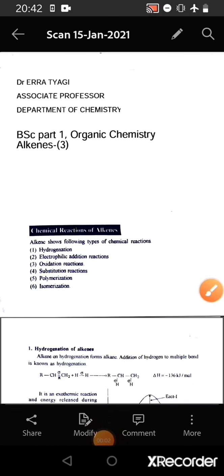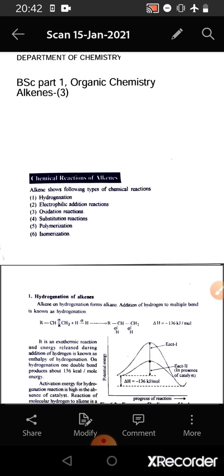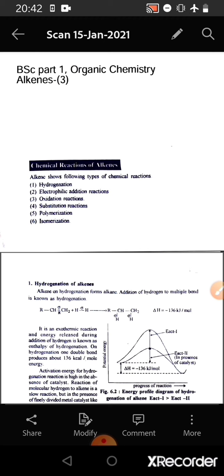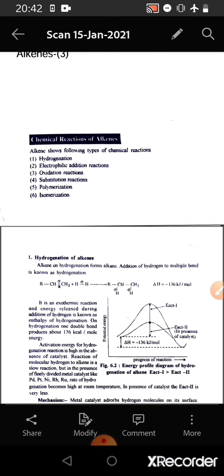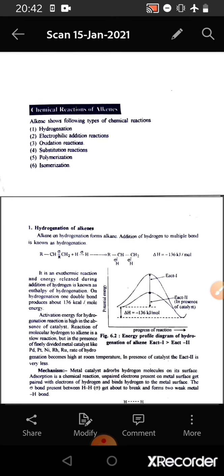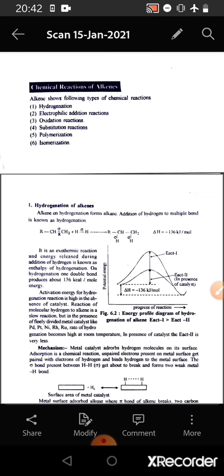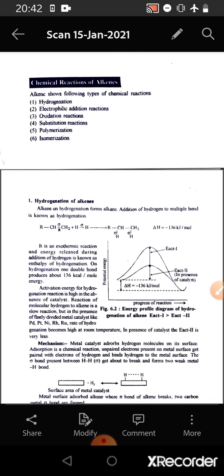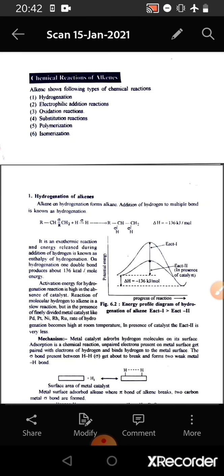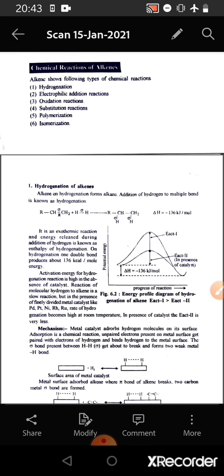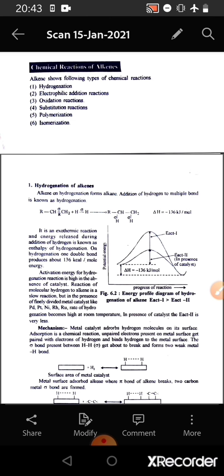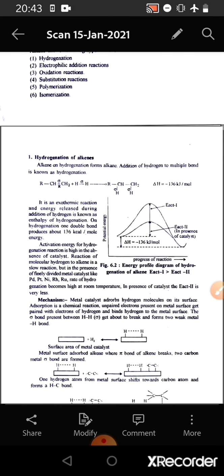In continuation of the last videos on alkenes of BSc Part 1 Organic Chemistry, in this video we are going to study about chemical reactions of alkenes. Alkenes show different types of reactions which are hydrogenation, electrophilic addition reactions, oxidation reactions, substitution reactions, polymerization reactions, isomerization reactions. Let's take them one by one. First we will consider hydrogenation of alkenes.